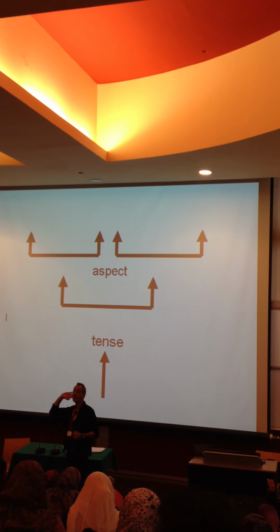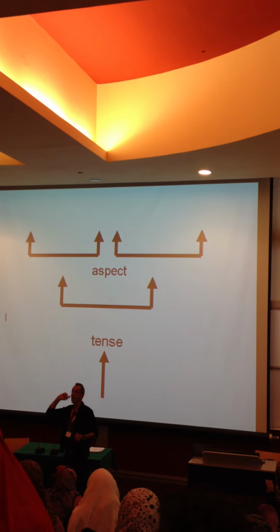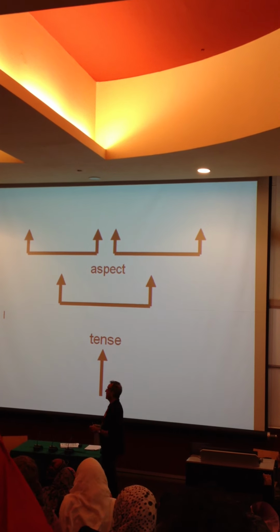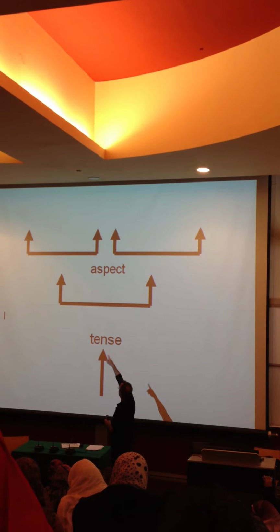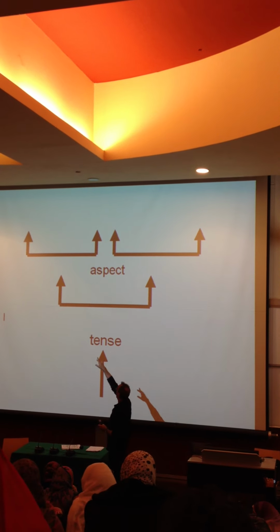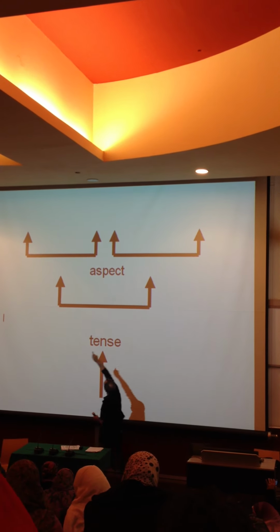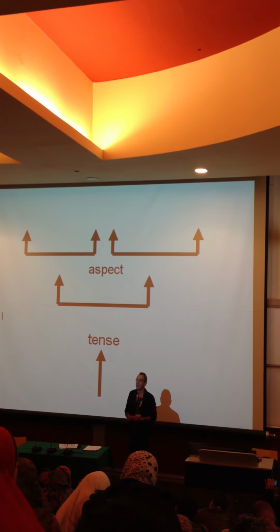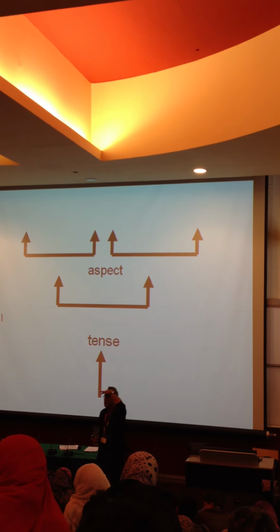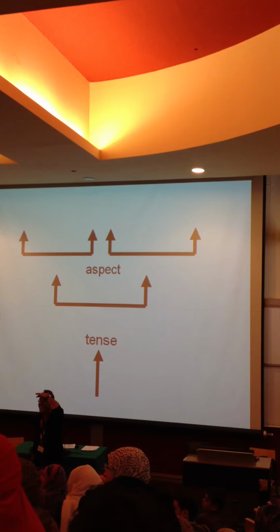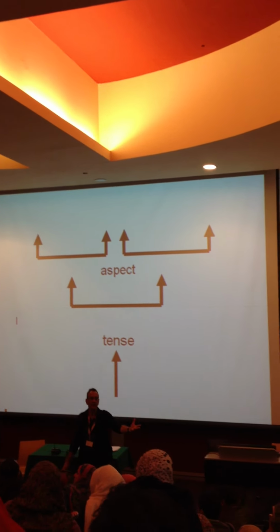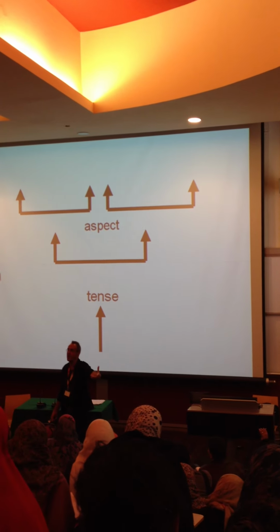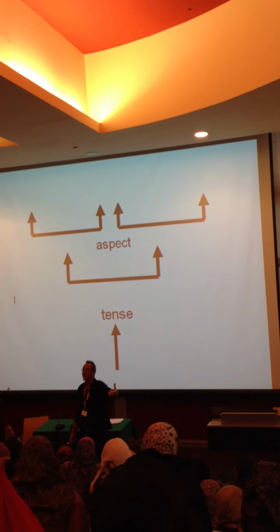Yes? Okay. So the 4 arrows, that's the voice. So I haven't added voice here. So what are the 4 arrows? Let's say this is present, that's past, that's progressive, that's perfect, that's progressive, that's perfect. Okay? Yes, in the green. In the green. The future. The future is next year. Inshallah. If you invite me back, I'll tell you all about the future.